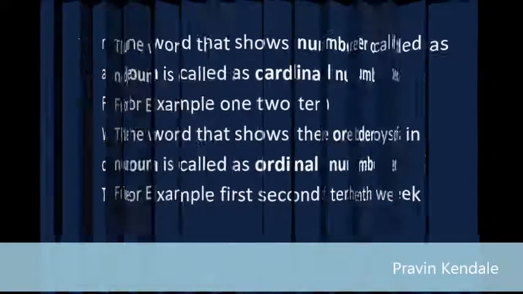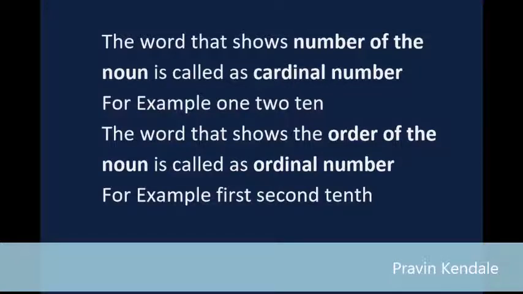The word that shows the number of the noun is called a cardinal number. For example, 1, 2, 10. The word that shows the order of the noun is called an ordinal number. For example, 1st, 2nd, 10th.